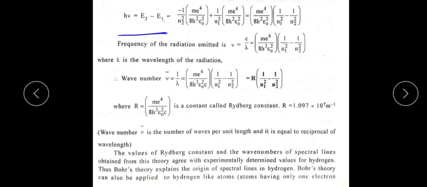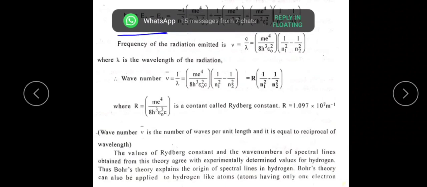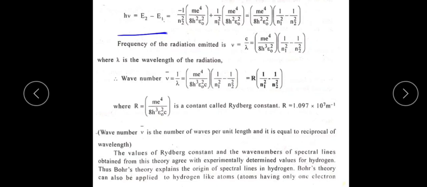The value of the Rydberg constant and the wave number of the spectral lines obtained from this theory agree with the experimentally determined values for hydrogen.